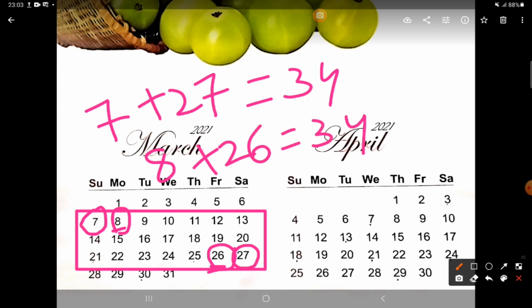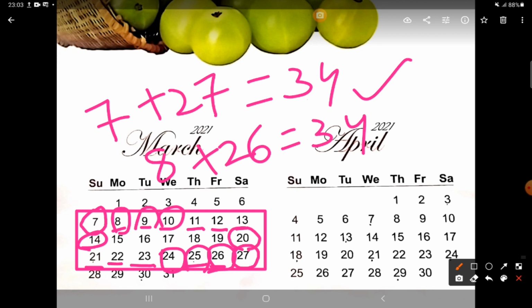Now similarly if you add this 9 and 25, again your answer will be 34. If you add 10 plus 24, again your answer will be 34. If you add this 11 plus 23, again 34. If you add 12 and 22, again 34. If you add this 13 and 21, again 34. Now which pair is left? This 14 and this 20. If you add both, again the answer is 34.